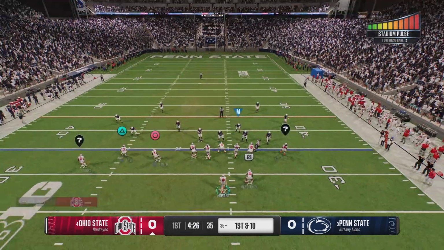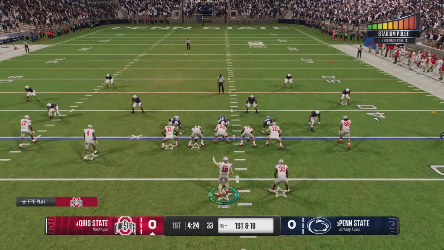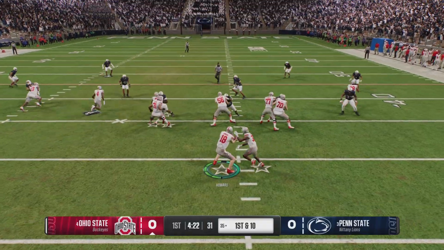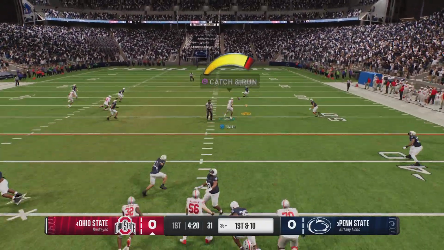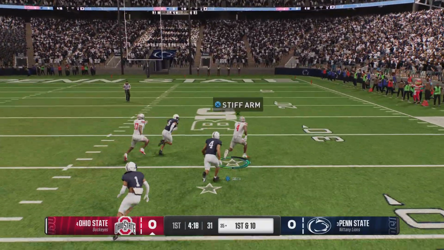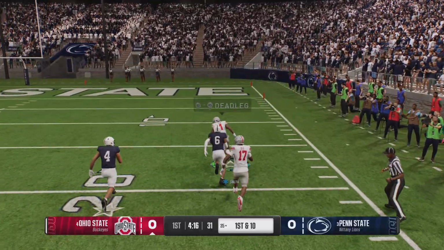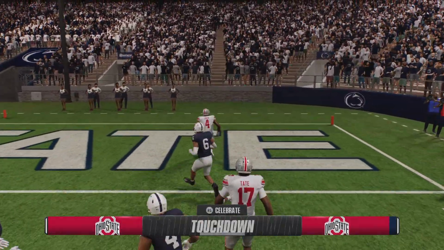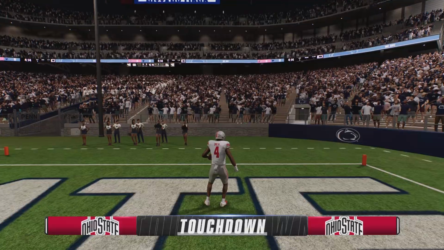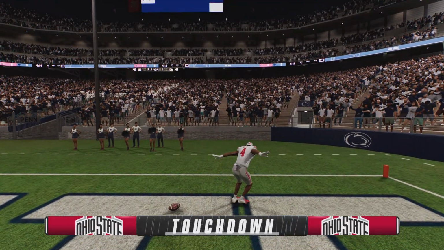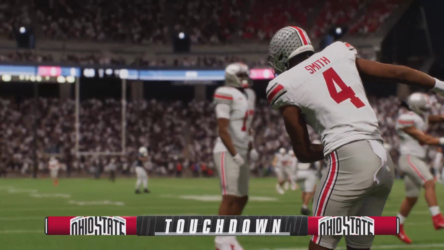Buckeyes will have 1st and 10 here. Off the play fake, looking to throw. Lets it go quickly. Looks downfield and connects with a wide open wide receiver. Breaks clear, end zone ahead. Touchdown, Buckeyes. This quarterback on fire today.